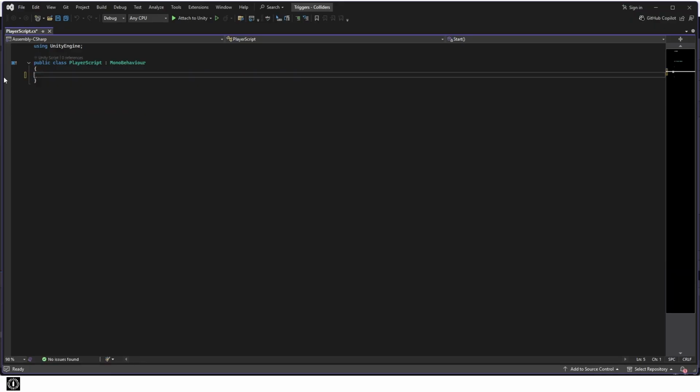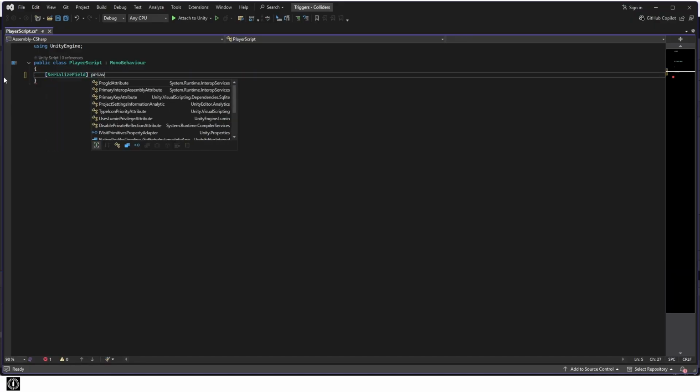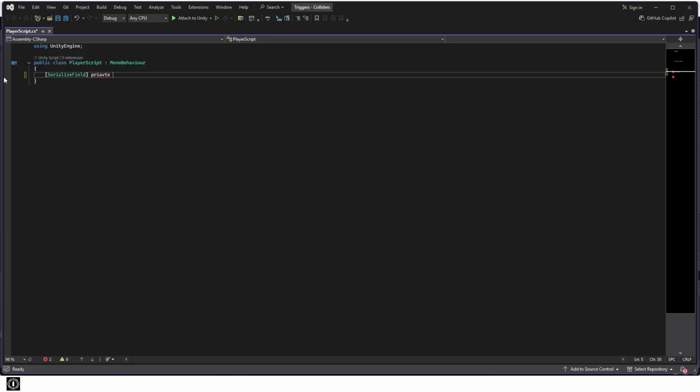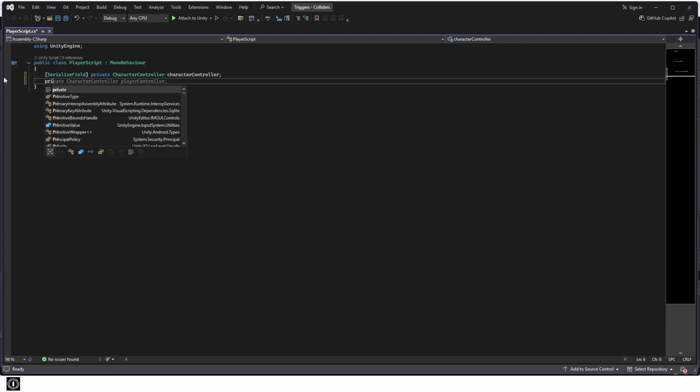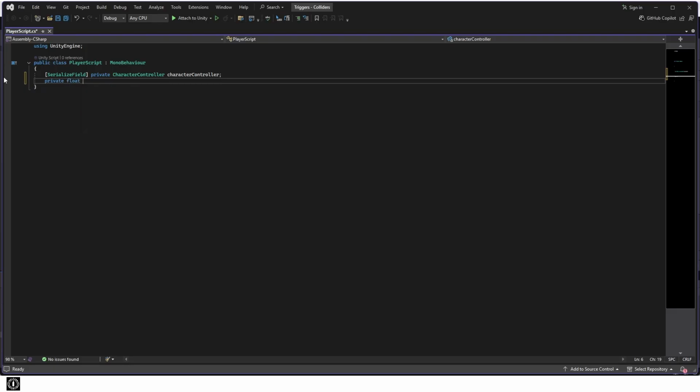Start by adding serialized field, private, character controller, and private, float, move speed equals 5. Then make an update method.